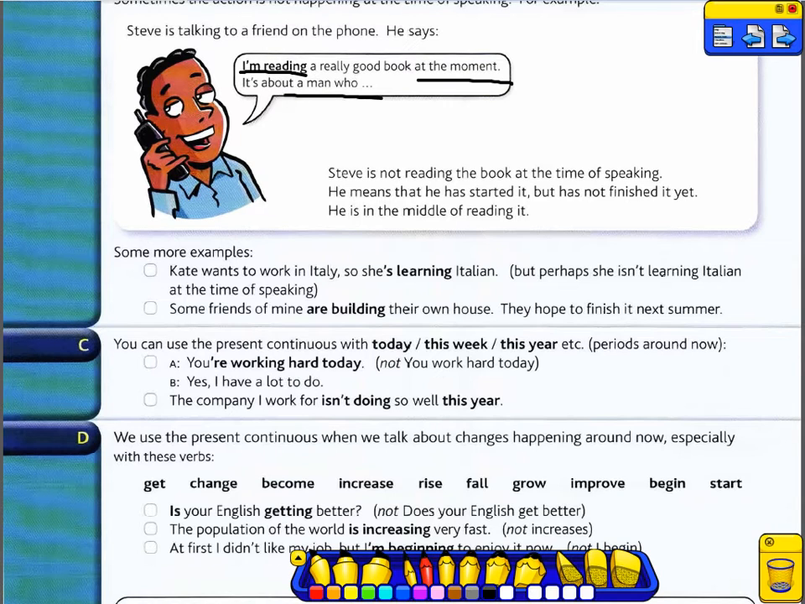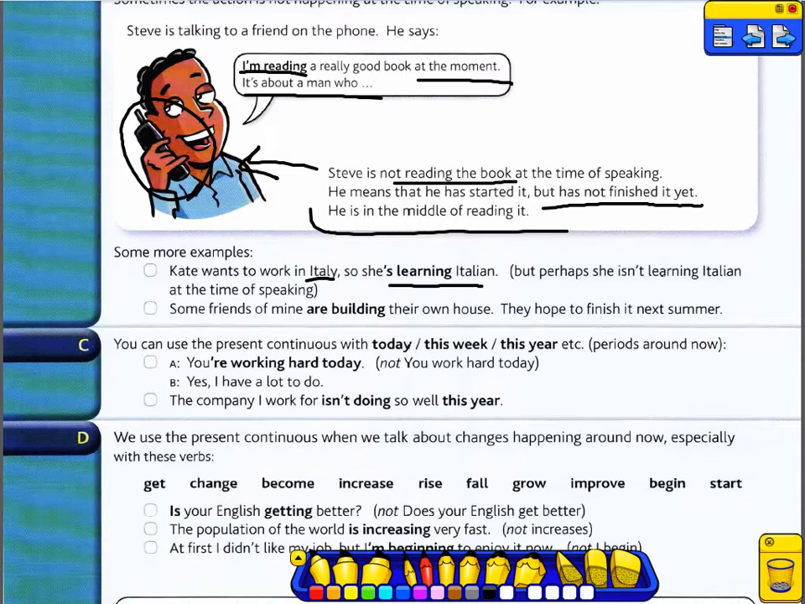It's about a man who. So, Steve in this example is not reading the book at the time of speaking. He means that he has started but not finished yet. He's in the middle of reading it. Right now, he's talking to his friend, but he's telling him about an action that he has started and hasn't finished yet.